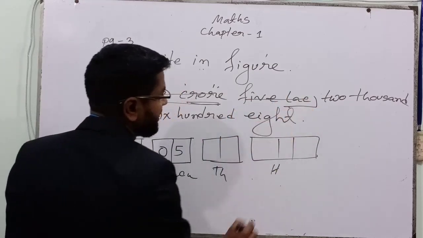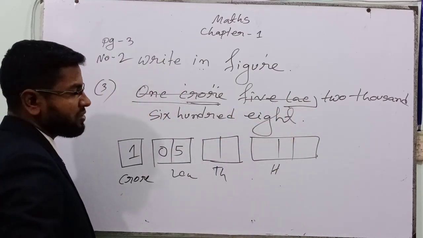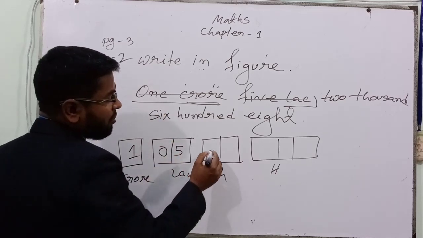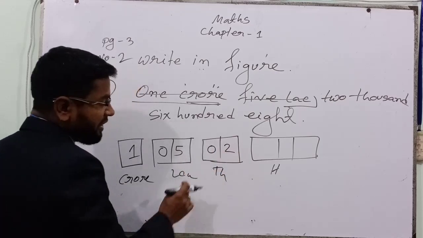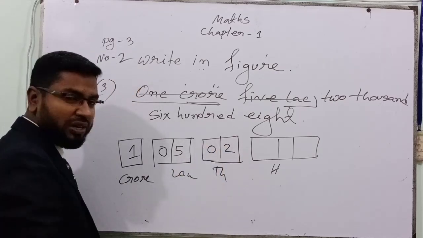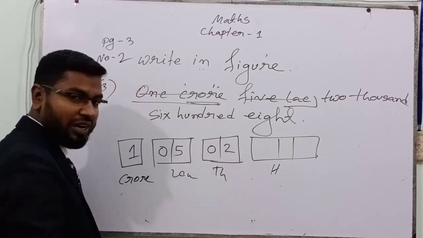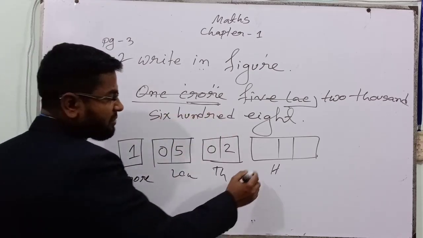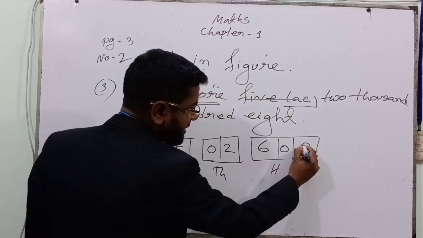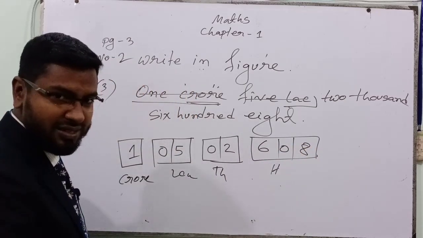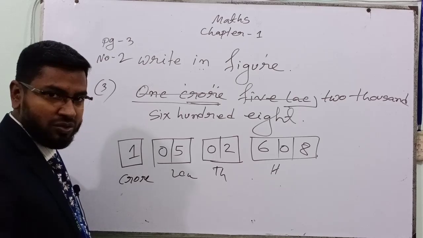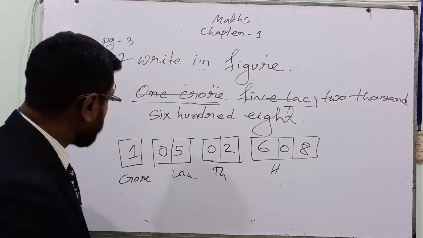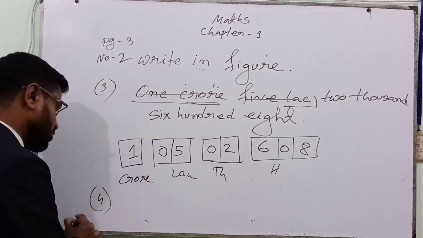Done, 5 lakh. Then 2000. How many thousand? 2000. There also will be 0, 2. If I write 2, 0, that will be 20. 0, 2 is 2. Everyone knows about it. 608. Now 608. It is easy to understand. So I think you will practice yourself. Another math I am giving you to do. Okay?